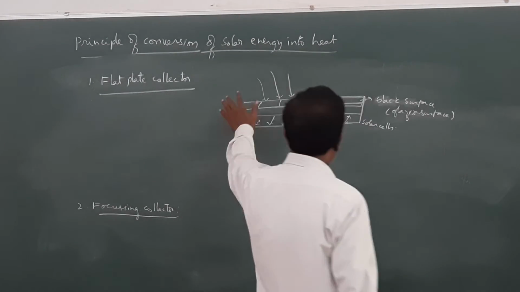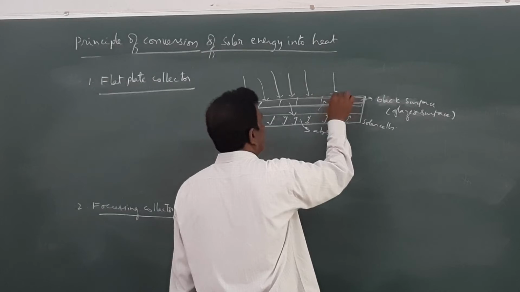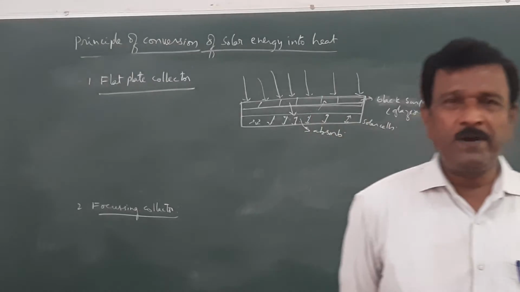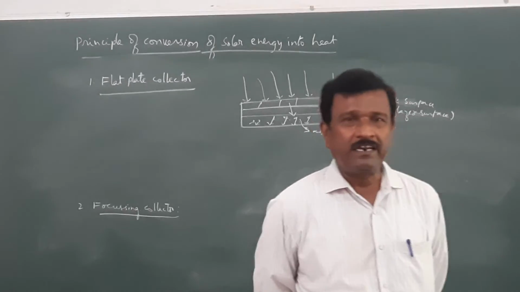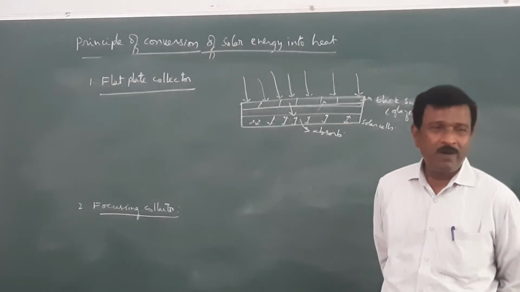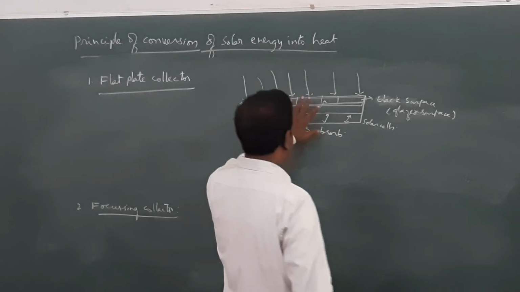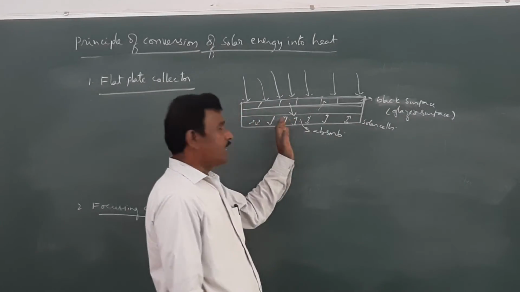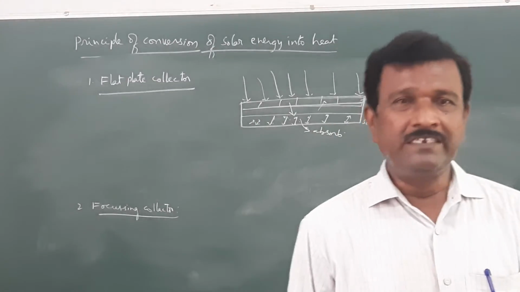Therefore, in the case of flat plate collectors, the radiation will be incident on the entire plate. There will be a wider area of collection of plates, and the energy will be retained inside the material. So you might have seen in your daily life where a number of solar panels are installed, and below the solar panels, plate collectors, the water will be circulating, and that cold water will absorb solar energy and its temperature rises.